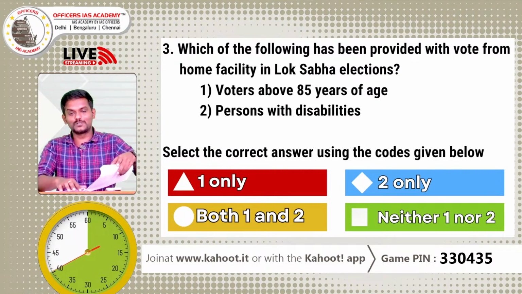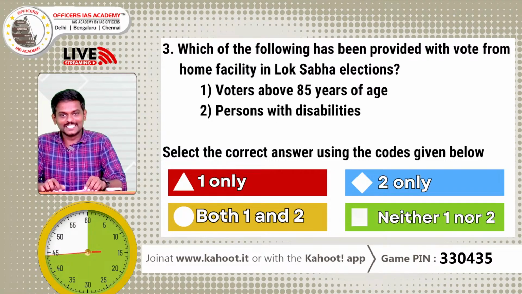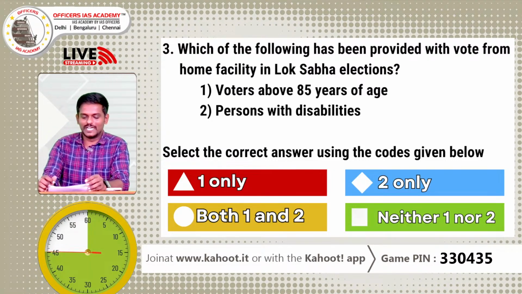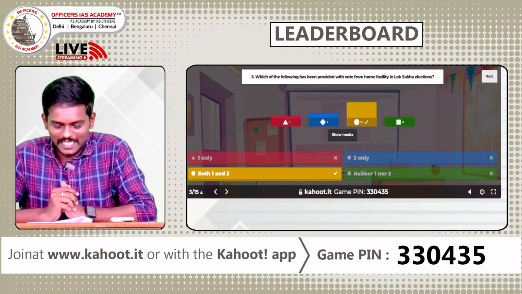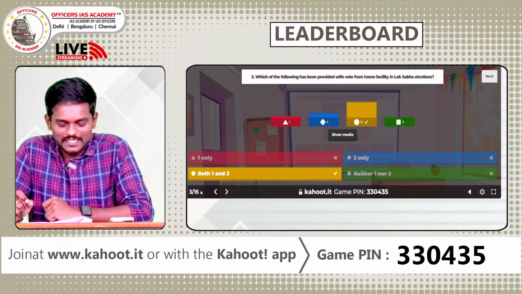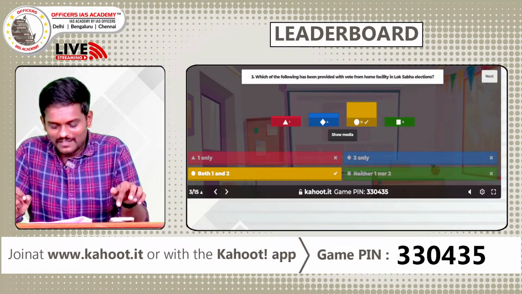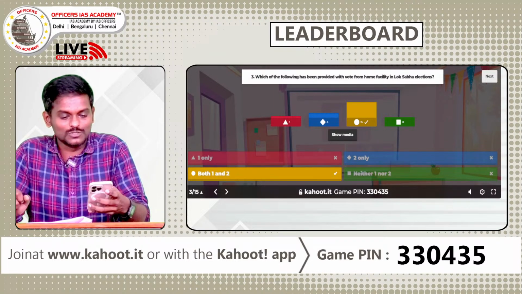We have only heard about work from home. Vote from home is a relatively new concept. So the answer is C. Both have been given, and a very interesting point is this facility was given for the first time in 2024 Lok Sabha elections. So this is very important.